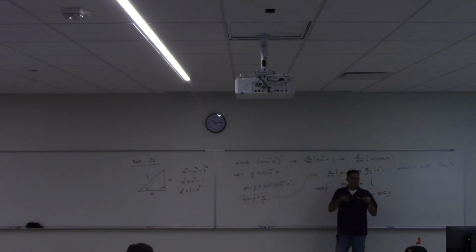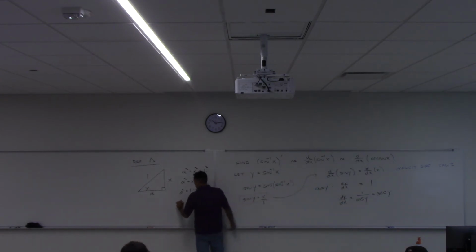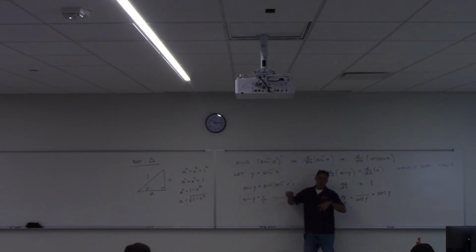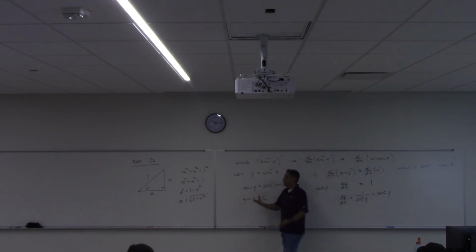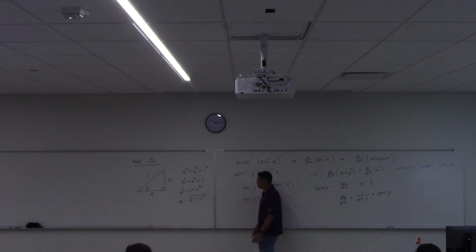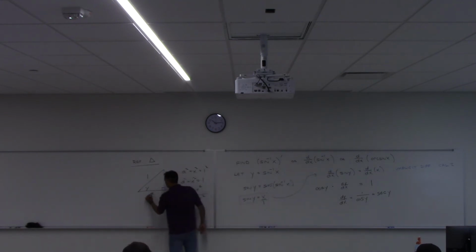Last step, square root both sides, right? Now technically I should take plus or minus, shouldn't I? I should. If I'm the one who actually comes in and square roots both sides, I need to do plus or minus. But because A is this side of a triangle, I'm just going to take the positive answer. And that's what A is, right? Square root of 1 minus x squared.